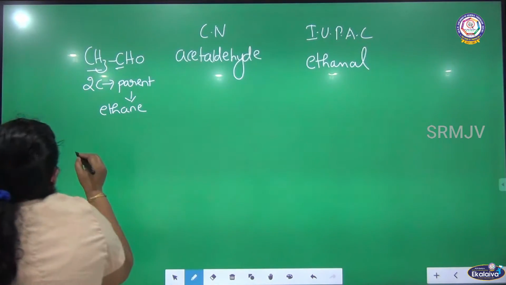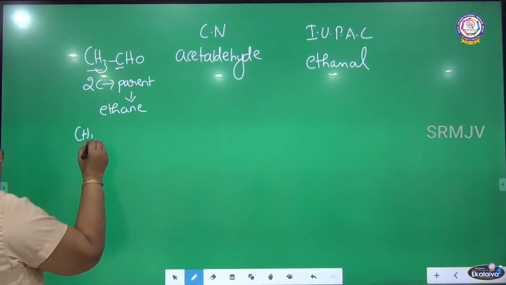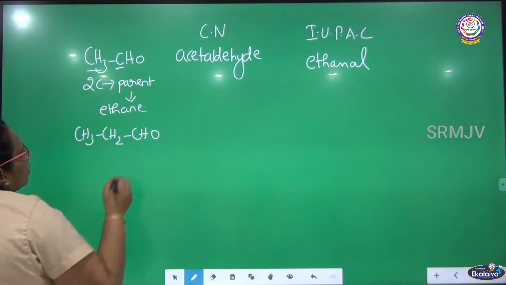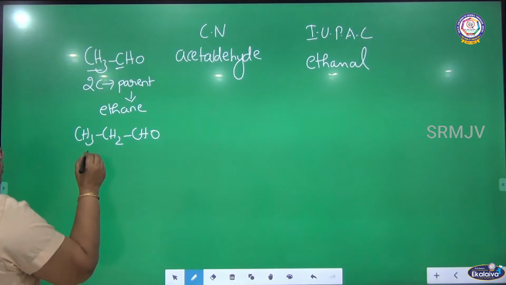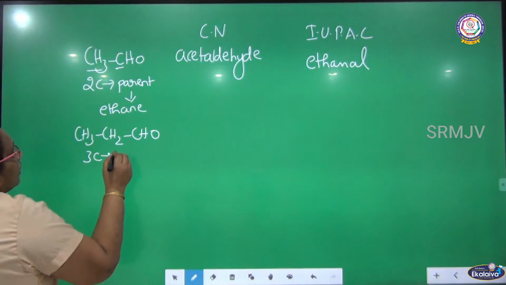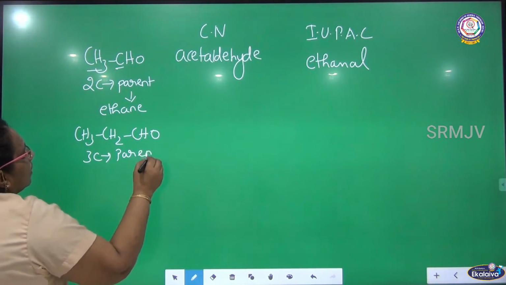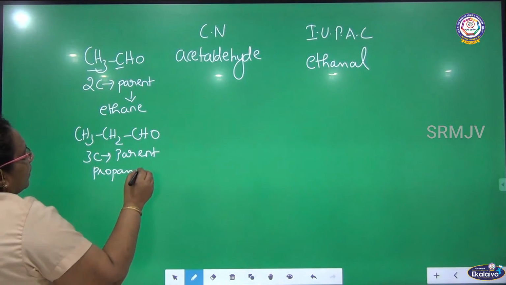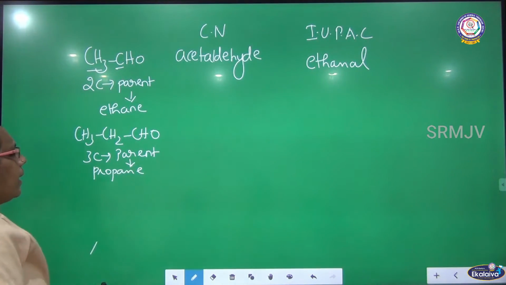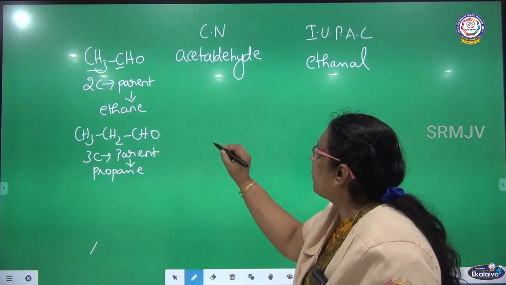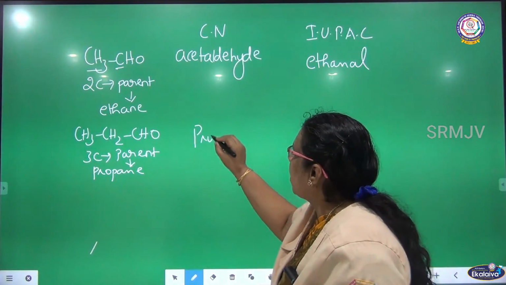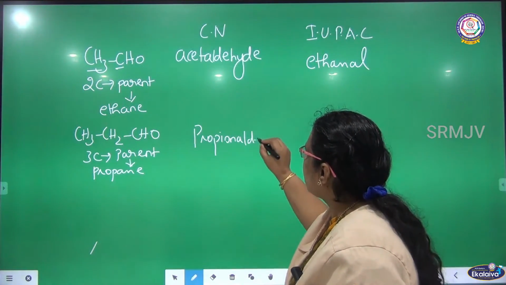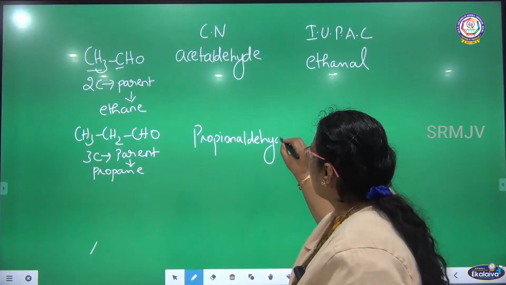Okay. The next member is CH3CH2CHO. So what is the name of this compound? There are three carbon. So who is the parent here? The parent is propane. Listen here. What is the common name for this compound? It is propanaldehyde. The common name is propanaldehyde.